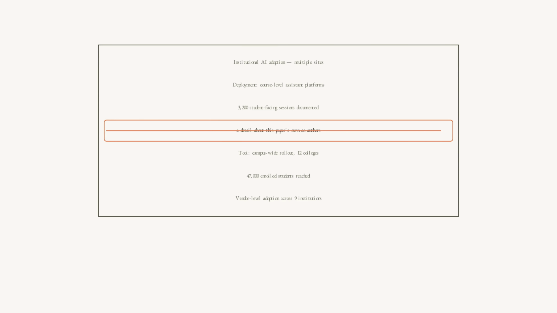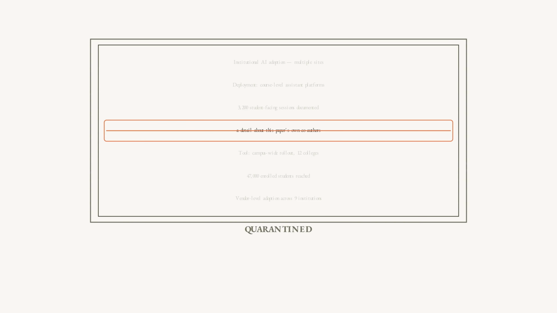One more thing belongs in this film because it happened while making it. A second research pass came back with more: named campus tools, precise counts, thousands of assistants, tens of thousands of students. It also invented a detail about the co-authors of the paper it was helping write. Every specific from that pass is quarantined, not disproved, unconfirmed. A source that fabricates one thing you can check has told you exactly what to do with everything you cannot.